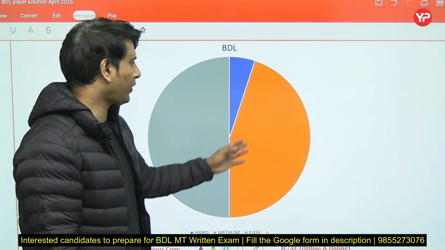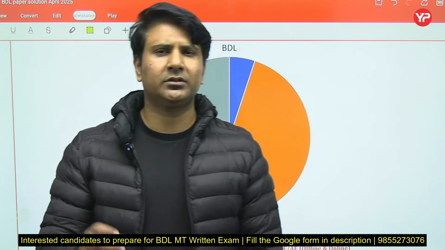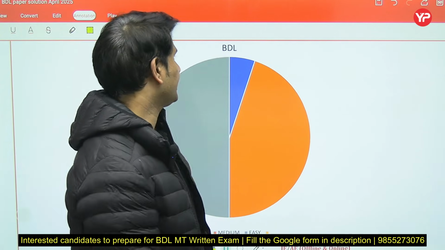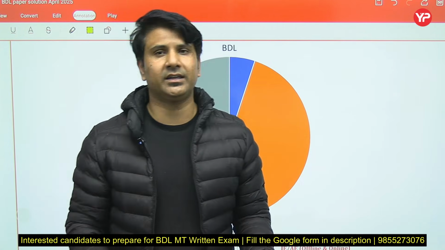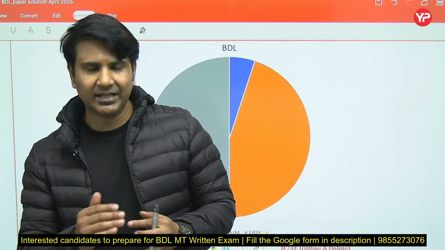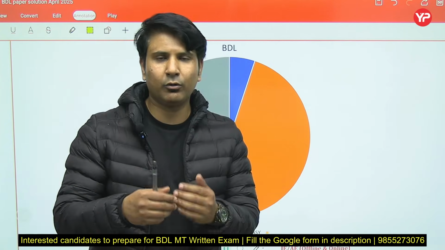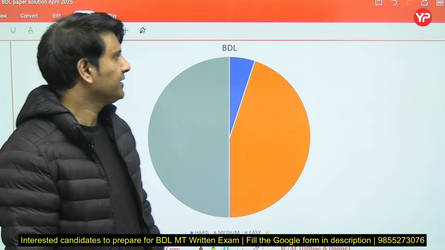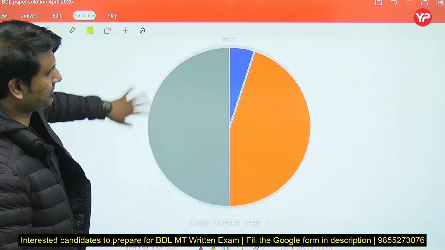Next, around 40% of questions were of medium level, in which you have to think a little bit before solving that particular question. Now 10% of questions were in the harder portion, in which I have considered those questions which were lengthy, not that much hard, but lengthwise those questions were longer, because you have to give more time to that particular question. That's why I put it on the harder side. So this is the level of distribution of the BDL question paper.